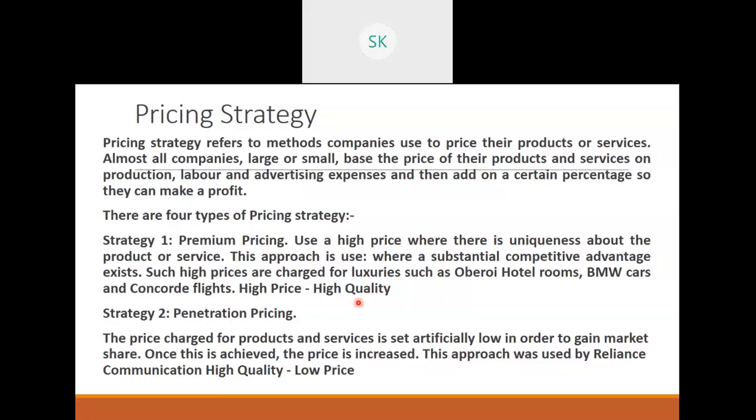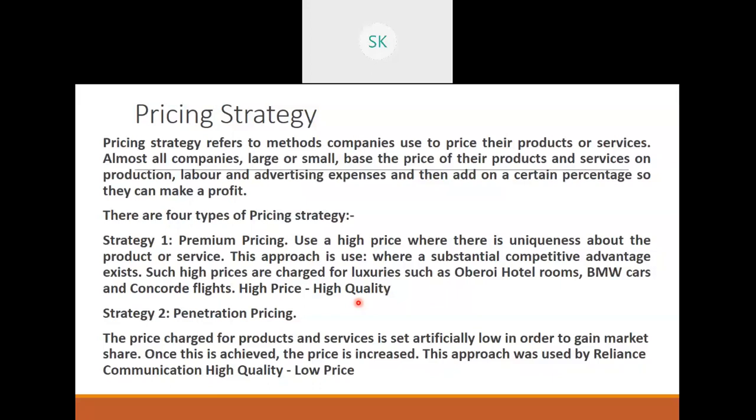Next is penetration pricing. Penetration means you slowly get into something. The price charged for products and services is set artificially low in order to gain market share. Once this is achieved, the price is increased. The best example you can take is Jio. First they gave internet for free, so everybody loved using it. They got addicted to the internet, you can say. For 1 year they said it's free of cost, use as much as you want.